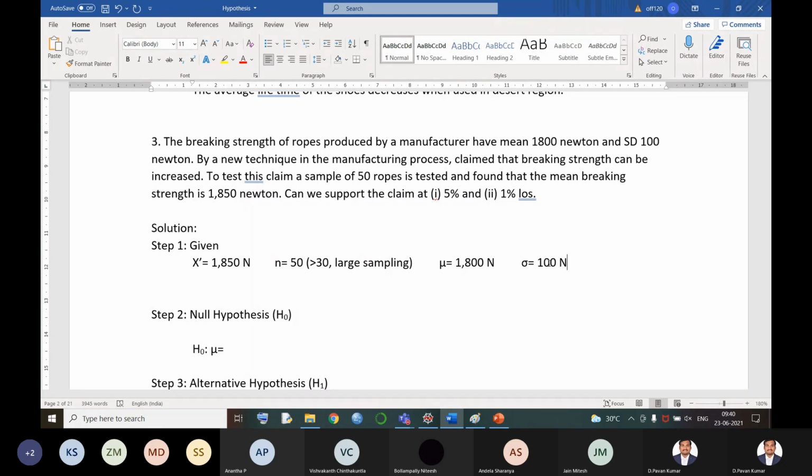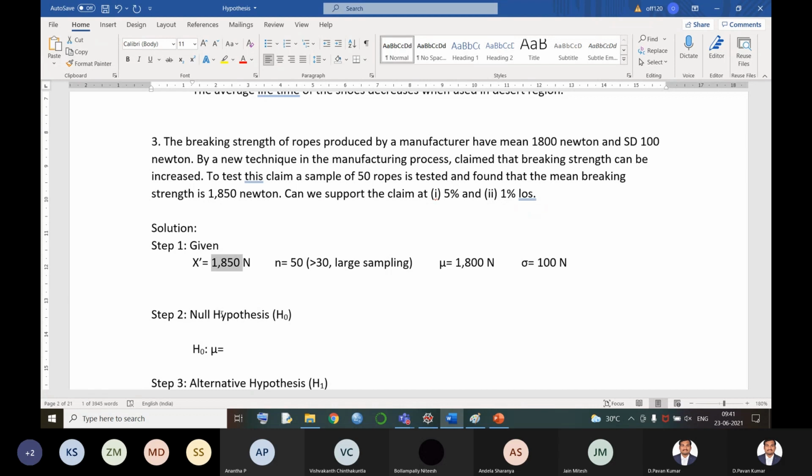Now, shall we go with the same thing or not? Do we agree with the statement that the breaking strength has been increased? Before introducing the new technique, it is 1800. Now the second case is after improvement, it has become 1850. That means there is an improvement of 50 Newton in the rope. Based on this information, can we come to a conclusion that the breaking strength has been increased or not? How can I say that?